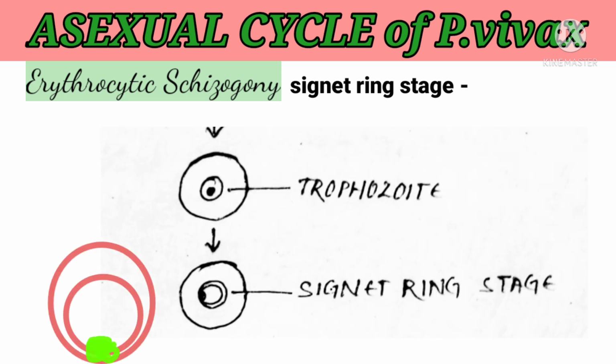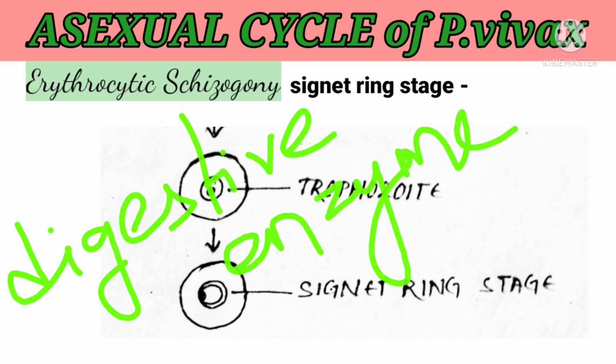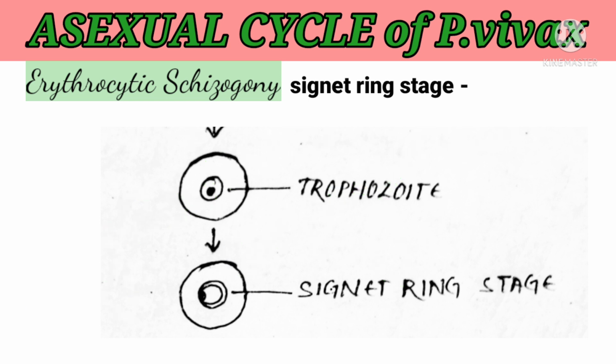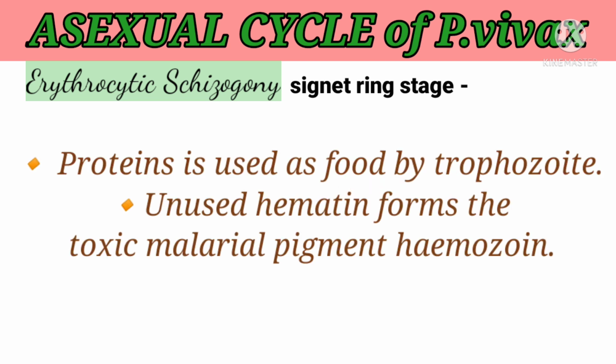In this stage, the trophozoite ingests a large portion of the RBC cytoplasm. Thus a food vacuole is formed, and into it the parasite secretes digestive enzymes. These enzymes break down hemoglobin into its protein component and hematin. The proteins are used as food, but the hematin forms a toxic malarial pigment called hemozoin.